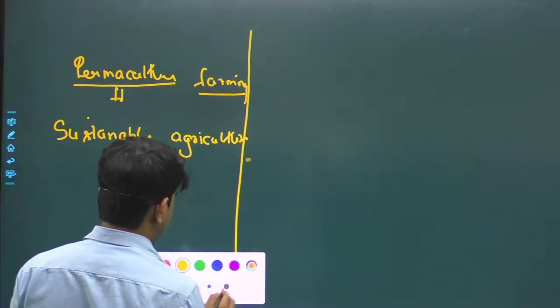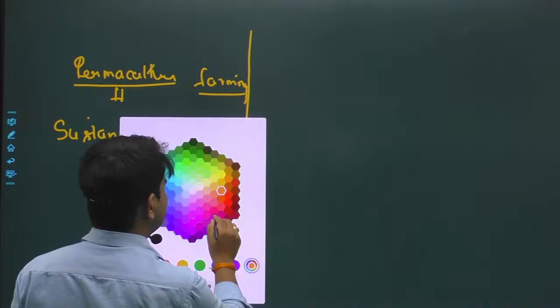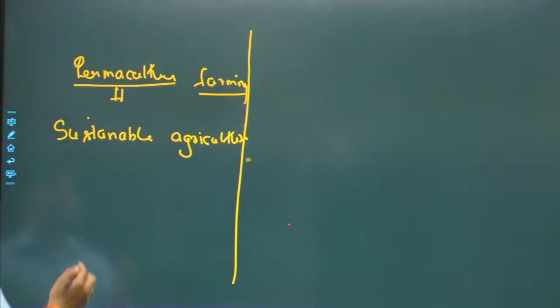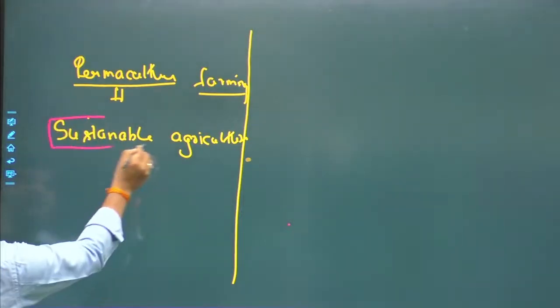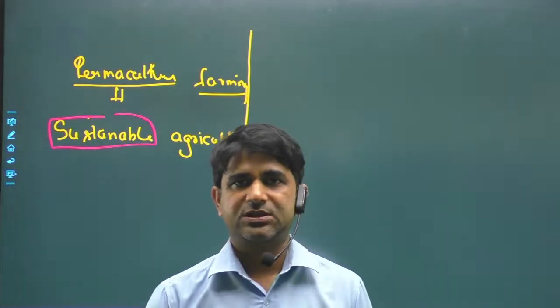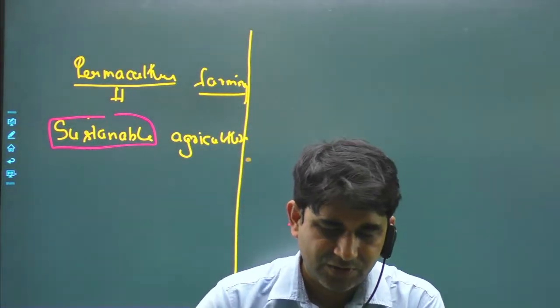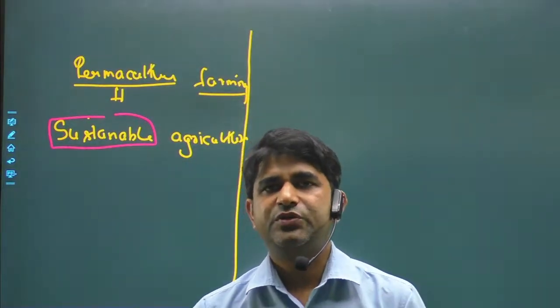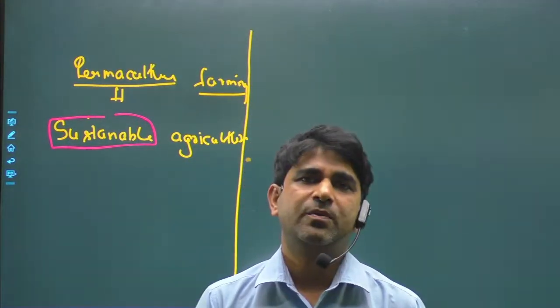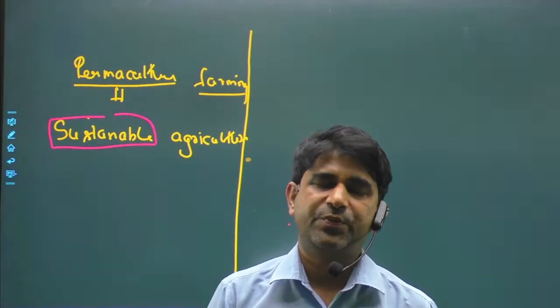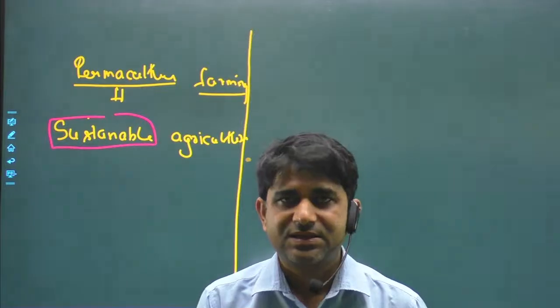When we talk about agriculture, it has many practices, many branches, many things. When we talk about the word sustainable, generally we use it when we talk about sustainable pollution, sustainable environment or sustainable development. The development in which we talk about today's needs and also about the future's needs is known as sustainable development.